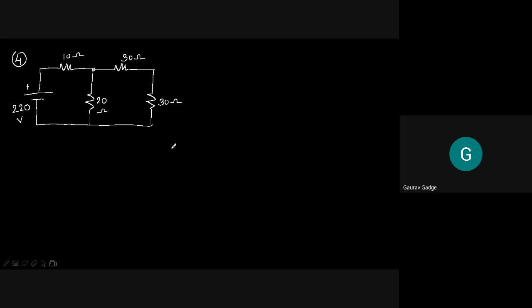Now if we look at the previous process, we can follow that last process also. Now first of all, how many loops are present? 2. Yes, so the number of loops is 2. Forget about the super loop because here the concept of super loop is not required. Can you tell me how to get the number of loops for a given network? E minus n plus 1. Very good.